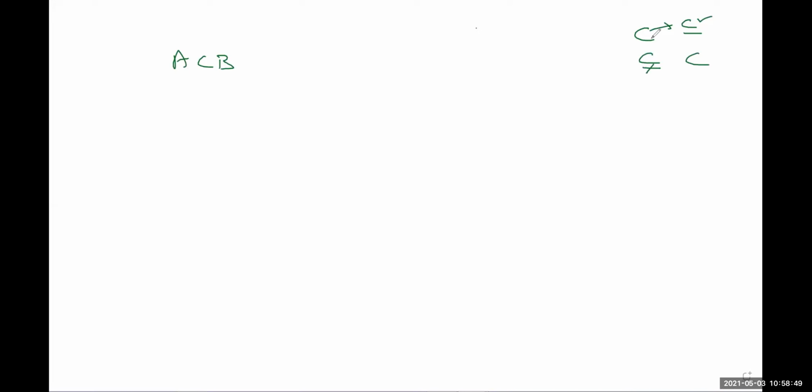So whenever I write this, I mean A is a subset of B. We say that A is a subset of B, or that B is a superset of A, if every element of A is an element of B. I mean, for every x belonging to A implies x belongs to B. So in this case we say that B is a superset of A or A is a subset of B. In some books you will find that A is contained in B or B contains A, or A is included in B or B includes A.